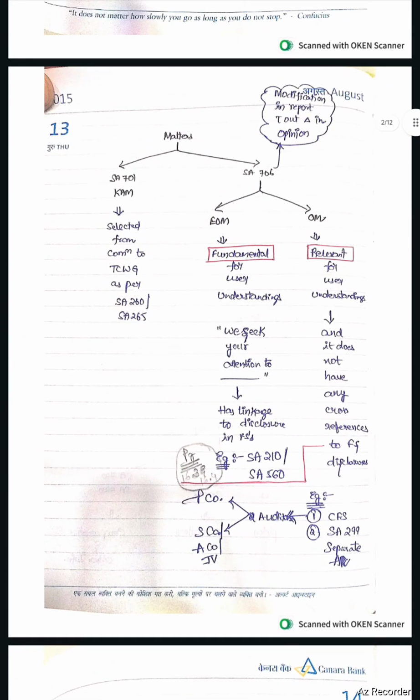Matters are of two types. SA 701 key audit matter. Key audit matter is selected from communication to those charged with the governance as per SA 260 or SA 265. Next, SA 706 modification in report without change in opinion. Opinions.